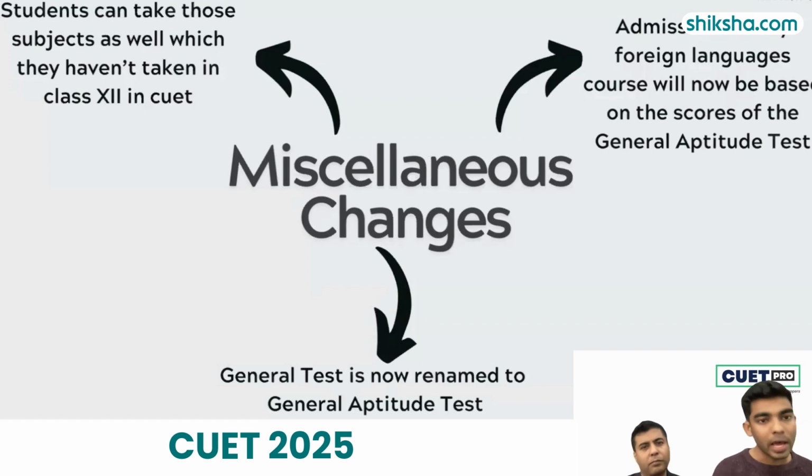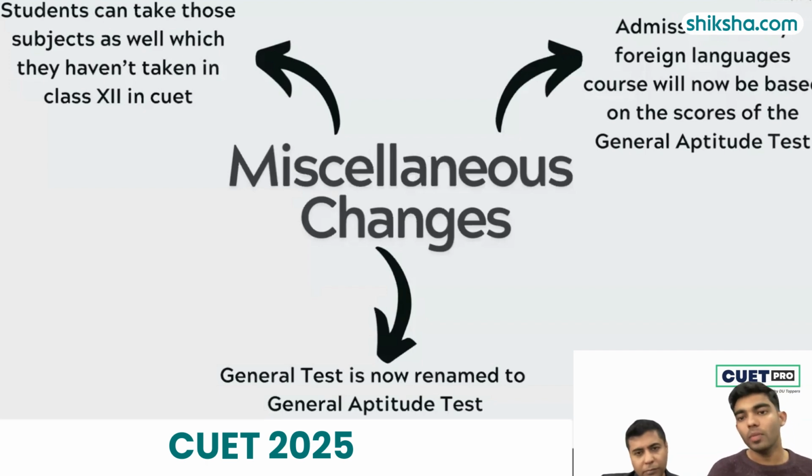So even if you don't have a subject in class 12, you can still sit for the subject in your CUET paper, which opens doors for a lot of students who don't have certain subjects in class 12. So it is absolutely okay if you don't have a subject in your class 12, read it separately, sit for it in CUET separately, and that particular subject would be considered as a subject for you in your CUET exam. So now it becomes very easy for you to switch your stream in case you want to switch.